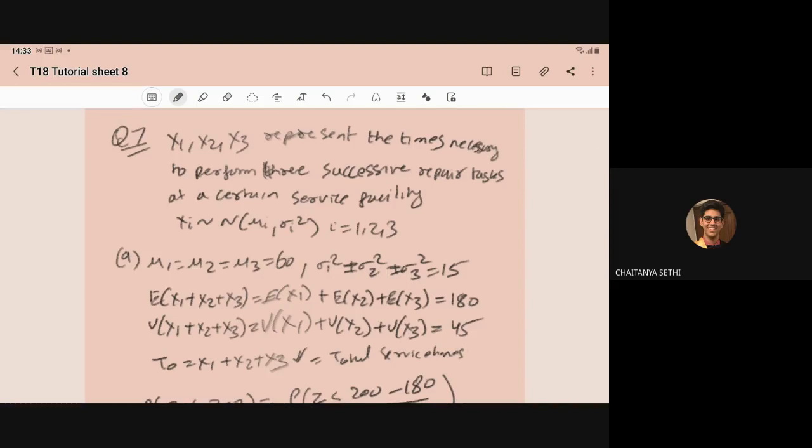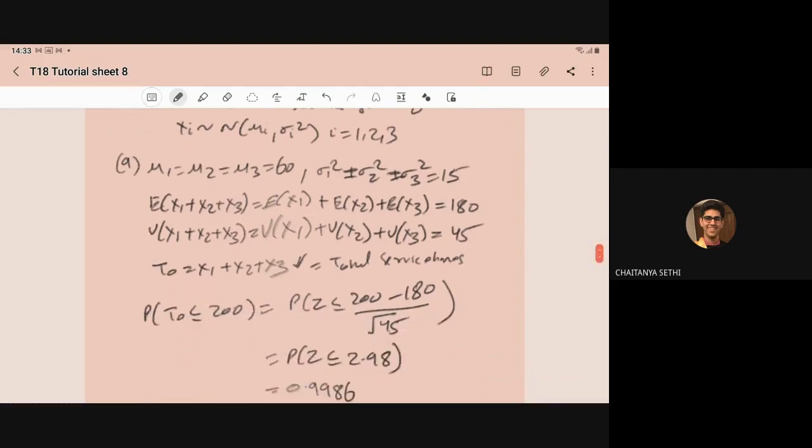So E of x1 plus E of x2 plus E of x3 will become 180, because mu1 equals mu2 equals mu3 equals 60 is given in part A. And the variance of x1 plus x2 plus x3 will be the variance of x1 plus variance of x2 plus variance of x3, that is 45.